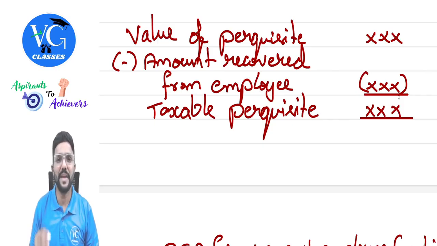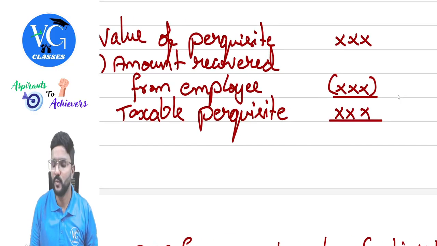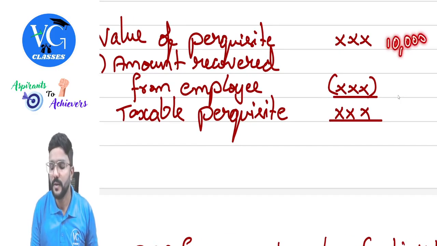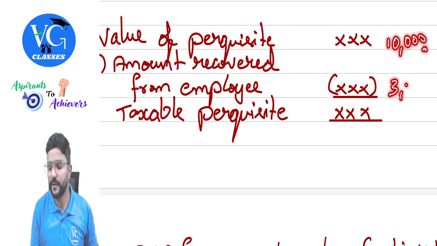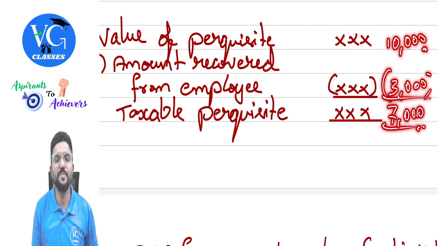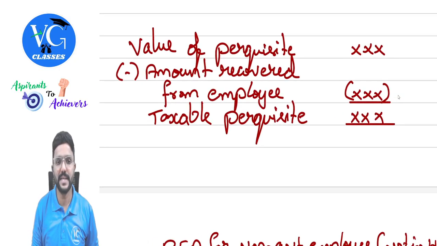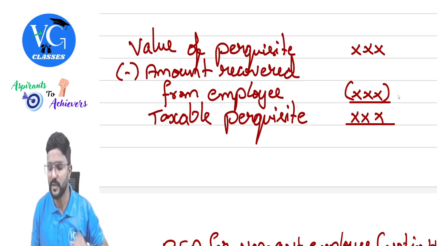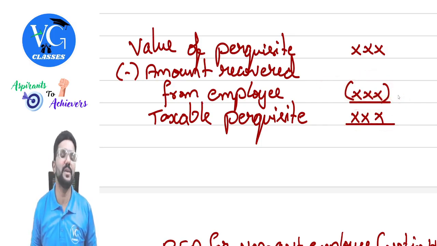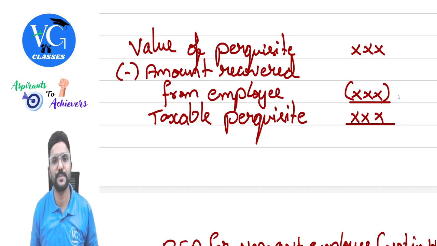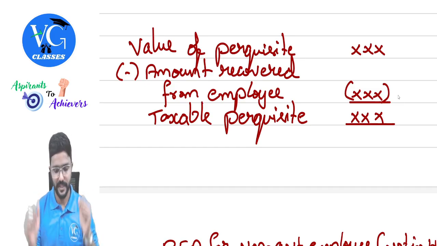For example, assume the employer is giving a benefit to the employee whose value is 10,000. But the employee is paying 3,000 for it. That means what is the net benefit the person is enjoying? 7,000. So how much would be taxable as perquisite in the hands of the employee? Only 7,000. Clear? So this is a common rule while valuing any perquisite, guys. If any amount is recovered from the employee or if the employee has paid any amount, please reduce it and check what is the net benefit. Only the net benefit will be taxable in the hands of the employee as perquisite. Hope you got it. Yes, sir.